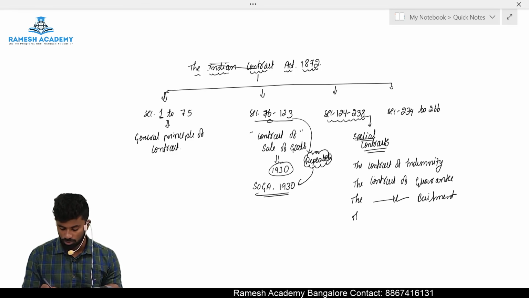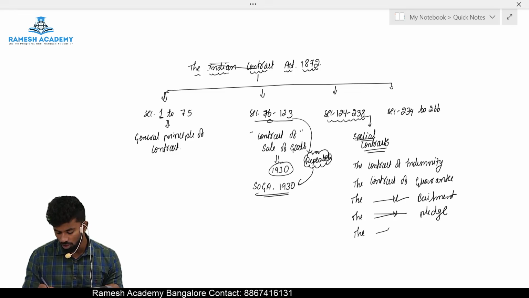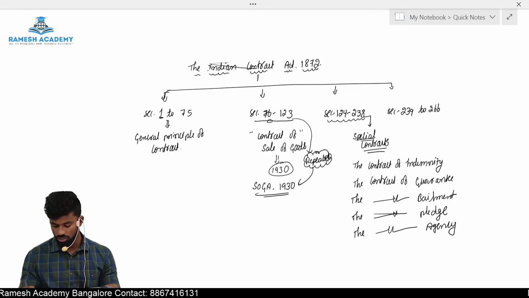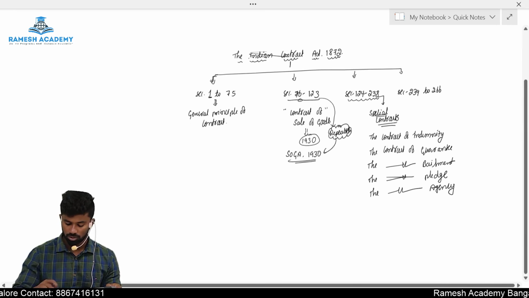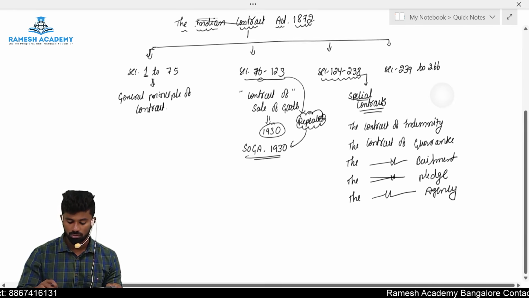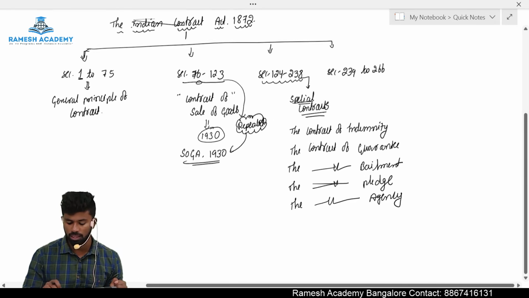Then we have the contract of bailment. Then the contract of pledge. And then the contract of agency. So these are the 5 special contracts which are covered under section number 124 to 238.